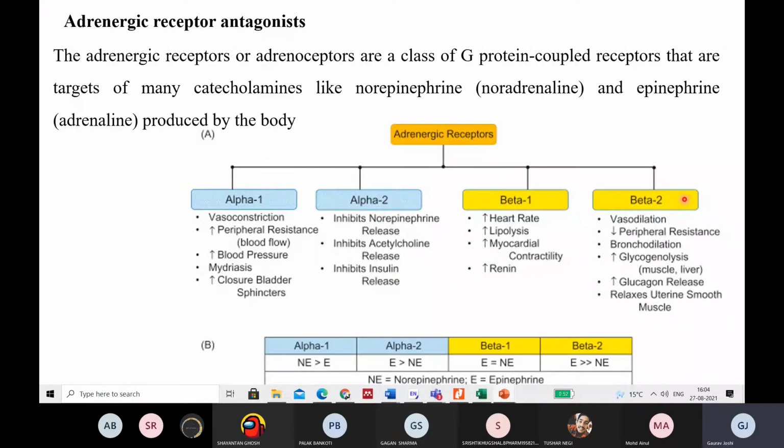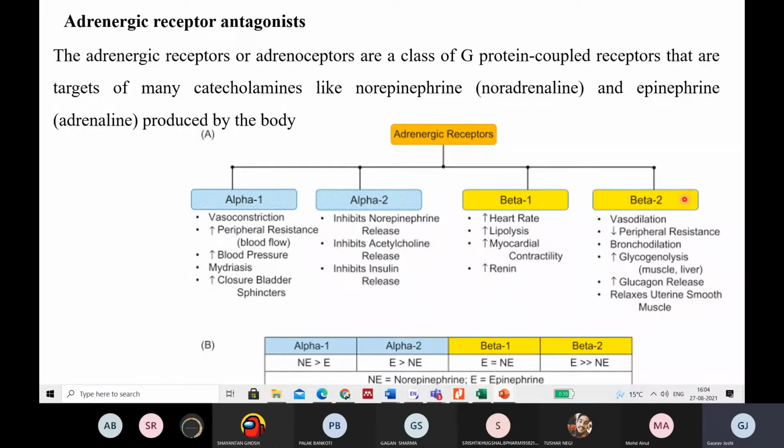So what is binding to the adrenergic receptor? That is the question, what is the natural ligand? Basically the binding of catecholamines, right? Catechol, as I discussed yesterday, is a benzene ring with two OH groups at adjacent positions. I'll be showing you the structures. Secondly, it has an amine. So we have a catechol group and an amine group, right?